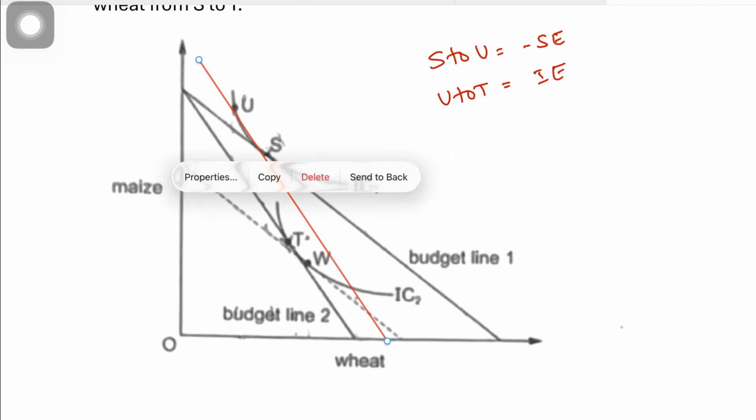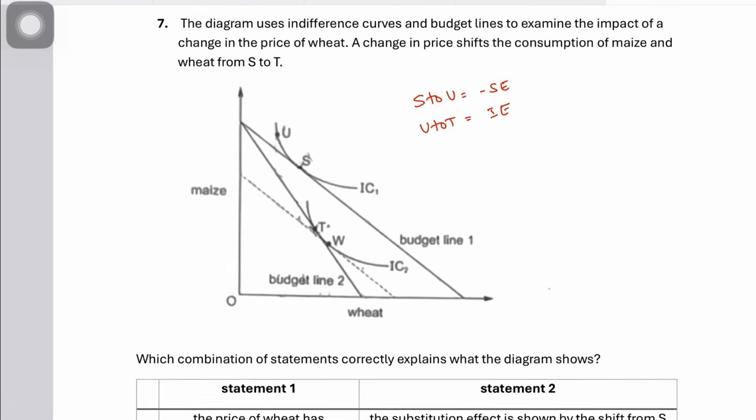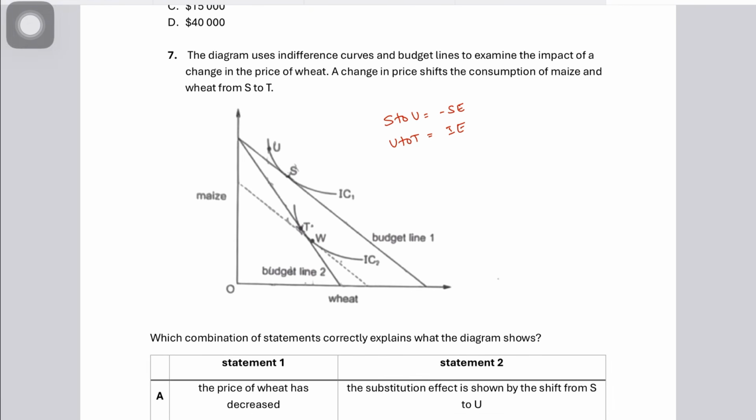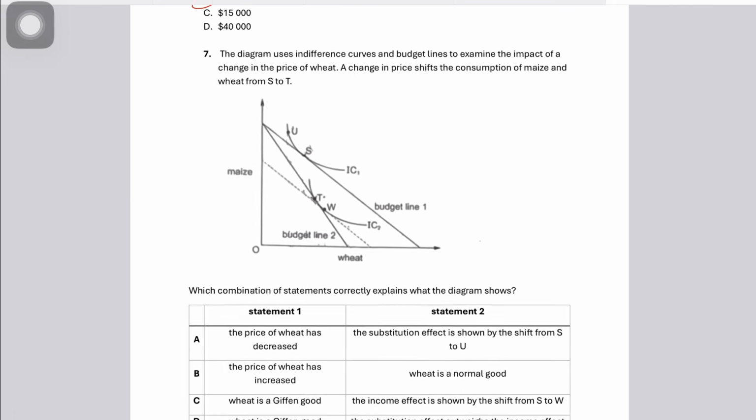They have actually drawn the shadow budget line, or the hypothetical budget line, on the new indifference curve IC2, which is technically incorrect. So this question will most probably be discounted. However, keeping that in mind, let me tell you what they might have been thinking while drafting this question, which is sort of incorrect as well.